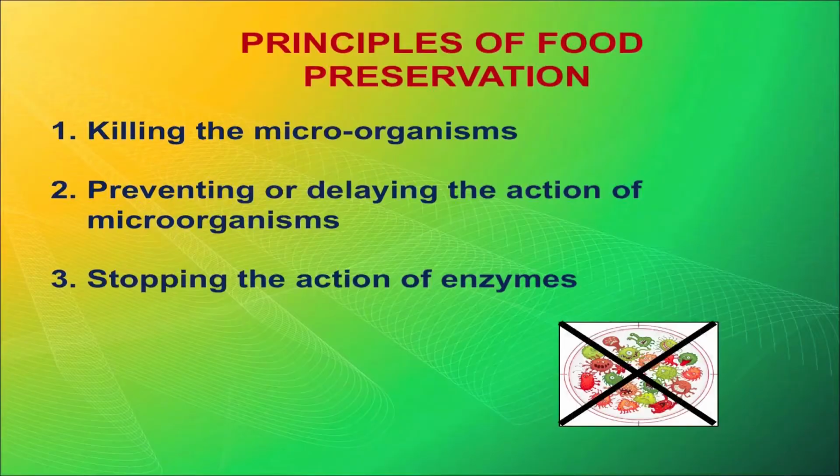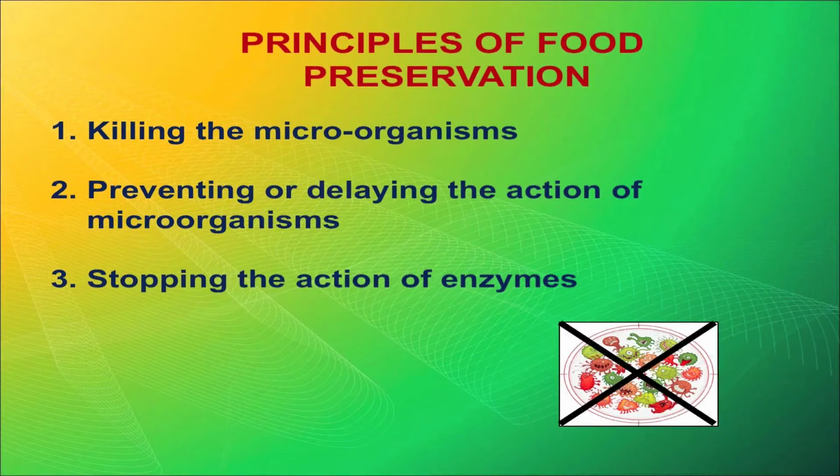Now I will tell you about the basic principles of food preservation. Number one, killing the microorganisms. They are the ones who spoil the food and grow very rapidly. So the first principle is that we need to kill the microorganisms for preservation.